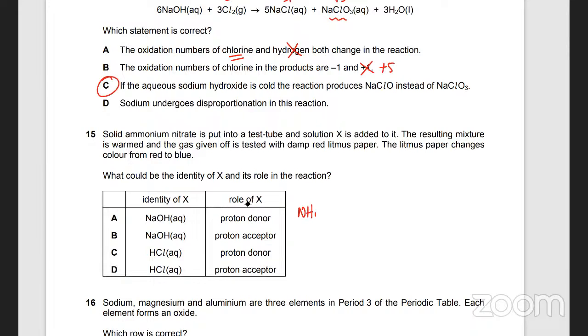तो अब ये बताओ कि why does ammonium nitrate react with bases? Ammonium salts react with bases. Why does that happen? The reason it happens is कि ये जो OH है, the NH4 loses an H and it becomes NH3, while the OH gains an H and becomes water. ठीक है?